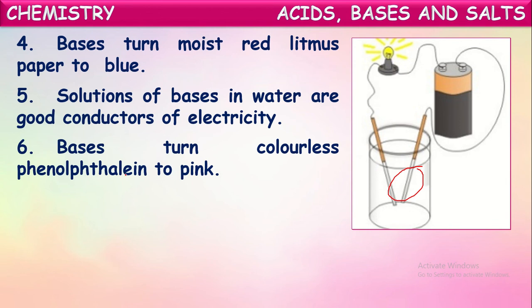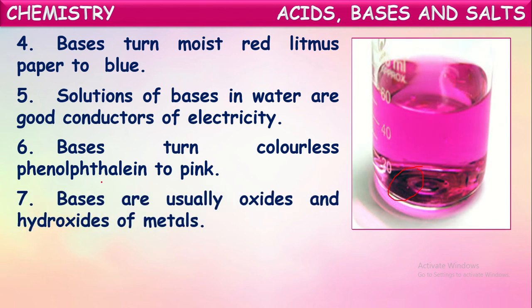Next, bases turn colorless phenolphthalein to pink. If we take a basic solution and add this phenolphthalein indicator, which is also one of the indicators just like litmus papers, but it is a solution and it is colorless. When you drop one or two drops of this phenolphthalein solution into a basic solution, immediately that solution turns pink in color. So by this color change, we can identify the given colorless solution as a base.